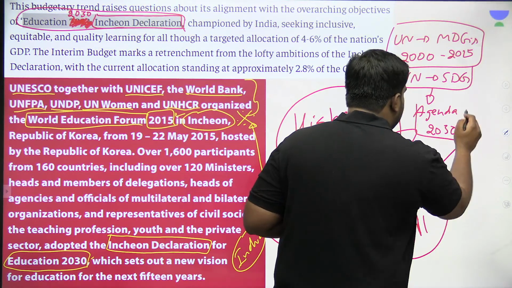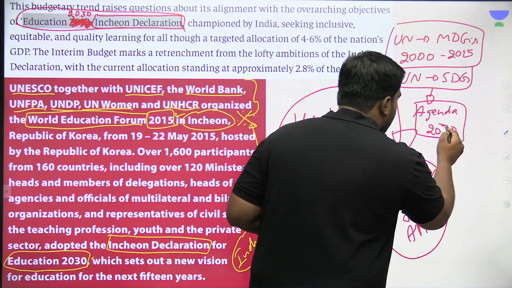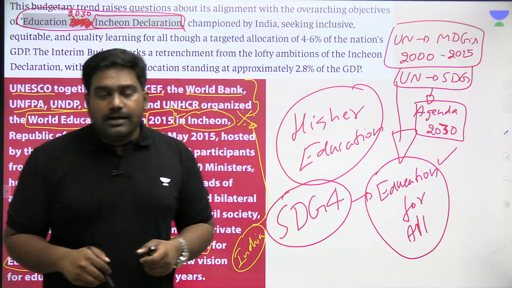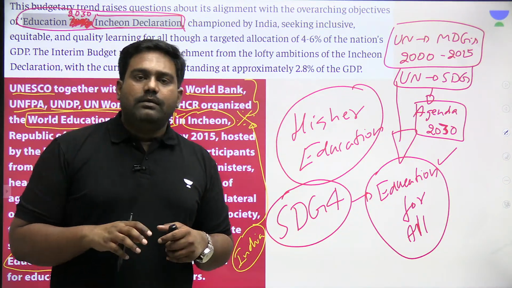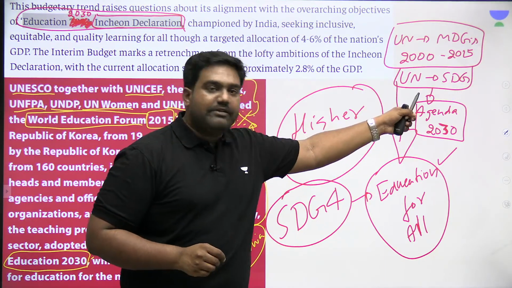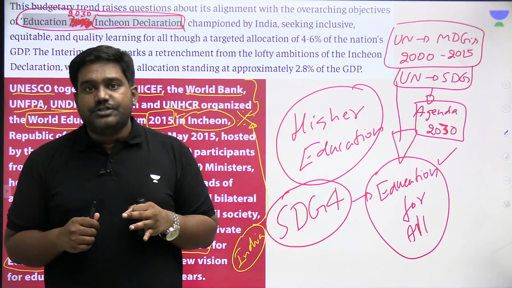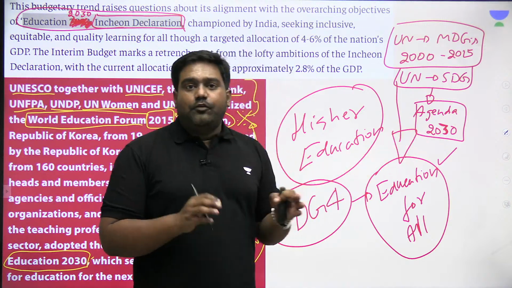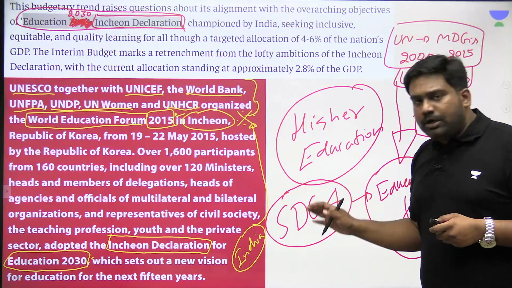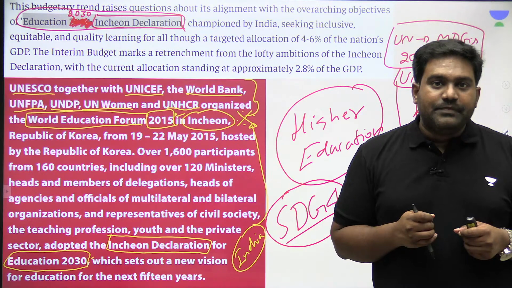This would be the development program that the world would follow for the next 15 years with regard to eliminating poverty, eliminating hunger, providing education for all, etc. 17 specific goals were identified under the Sustainable Development Goals initiative, which was an upgrade of the previous Millennium Development Goals. So the target for the next 15 years was identified under Agenda 2030, and one of the important goals was SDG number 4, which was to achieve education for all.